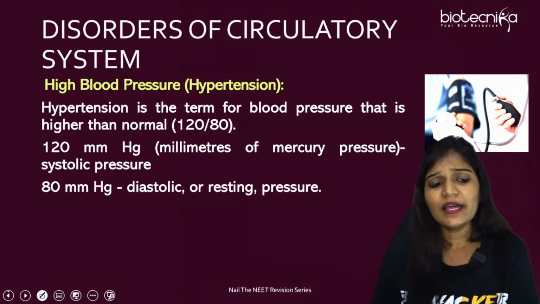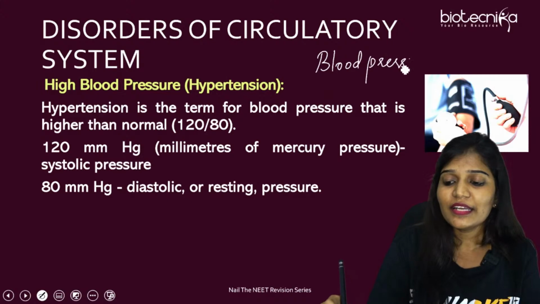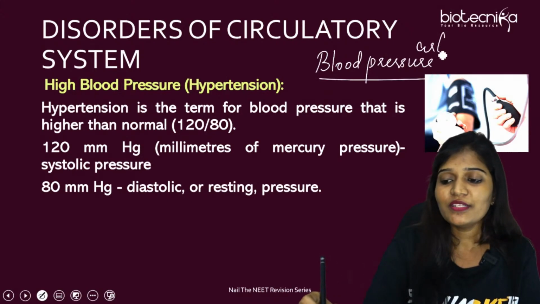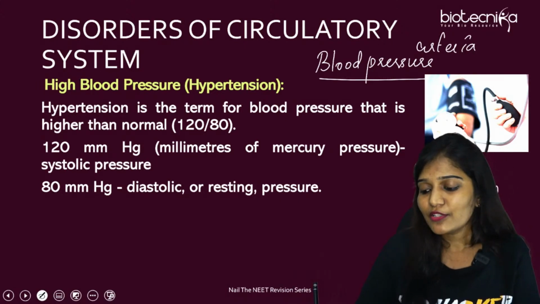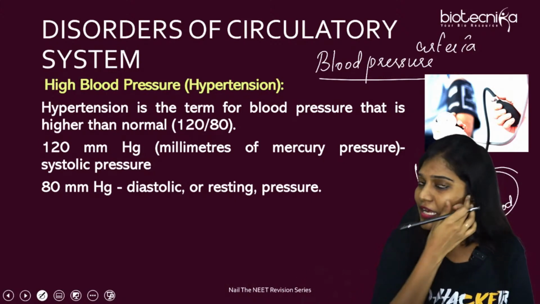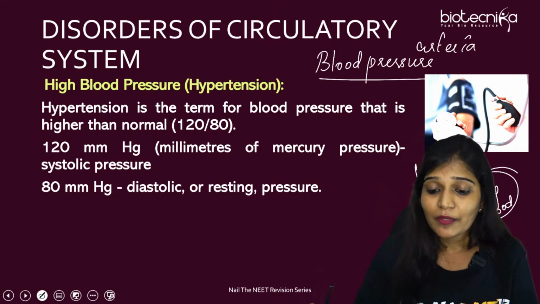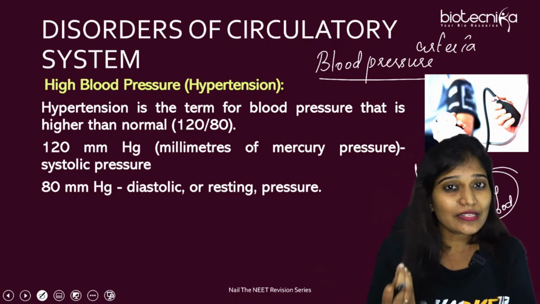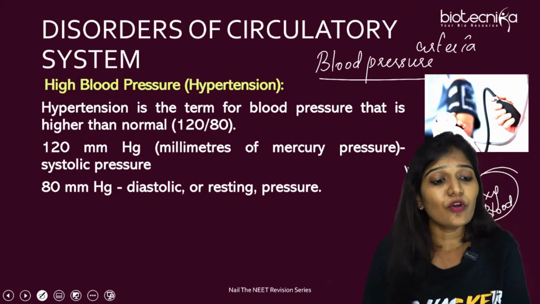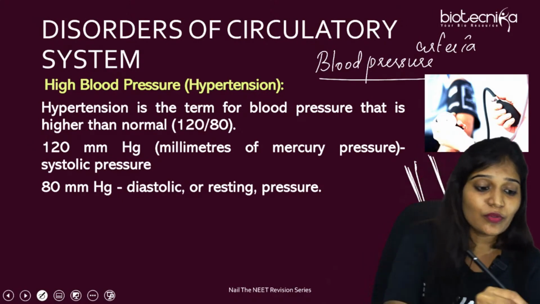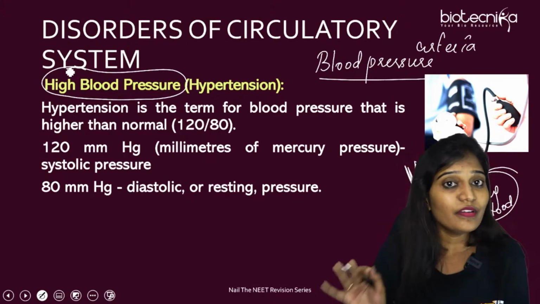Another important topic is blood pressure. Whenever we talk of blood pressure, remember it is always the arterial blood pressure. The arteries carry oxygenated blood. When blood moves, a lot of blood molecules are moving with a lot of kinetic energy and pushing on each other, so the pressure increases. The pressure exerted by the oxygenated blood on the walls of the arteries is called blood pressure. They can ask you whether blood pressure is calculated in the veins or arteries. It is always in the arteries.